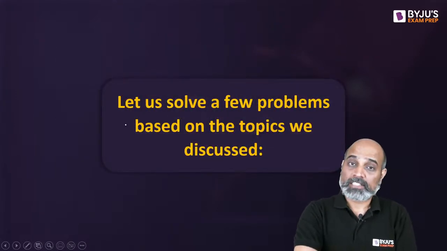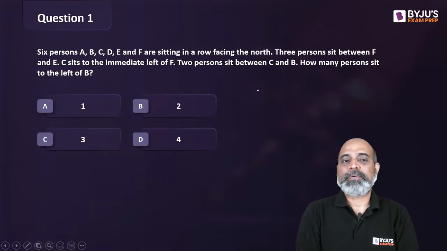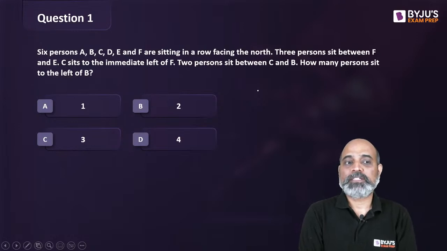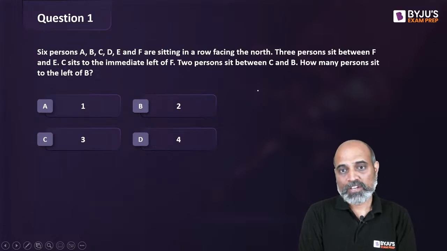So let's solve some problems. The first question is, 6 people A to F are sitting in a row facing north. 3 people sit between F and A. C sits to the immediate left of F. 2 persons sit between C and B. How many people sit to the left of B?